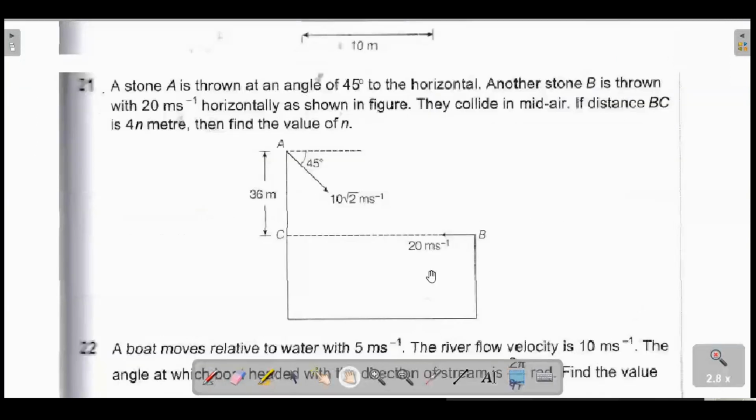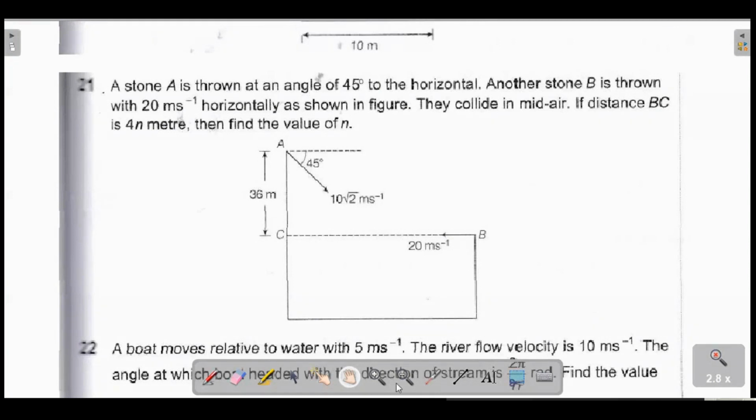A stone is thrown at an angle of 45 degrees to the horizontal. Another stone B is thrown with 20 meters per second horizontally as shown in the figure. They collide in midair. If the distance BC is 4n meters, for collision to take place, find the value of n. Okay, so this is similar to your ship's problems. Yesterday they were trying to meet and all that, right?